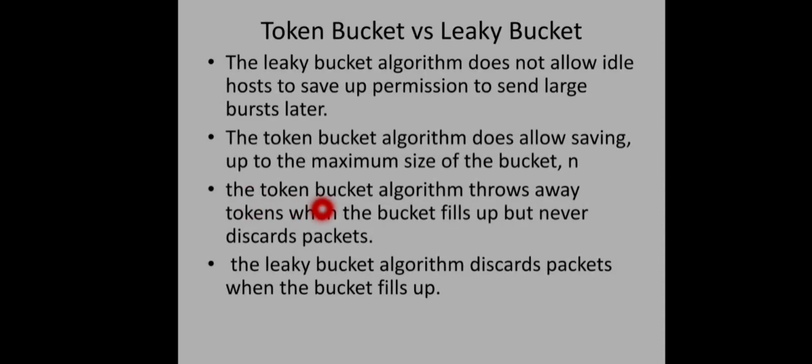Another difference is that token bucket algorithm throws away tokens when the bucket fills up, right? The maximum size of the bucket is to hold n different tokens, not packets. So if the bucket is full, that is n tokens are there, only the tokens, that is the transmission capacity, will be thrown away, but never the packets. Packets will be there, and later if some tokens are generated when the host is idle, these packets can be sent using those tokens. So losing of data is also less in case of this token bucket algorithm.